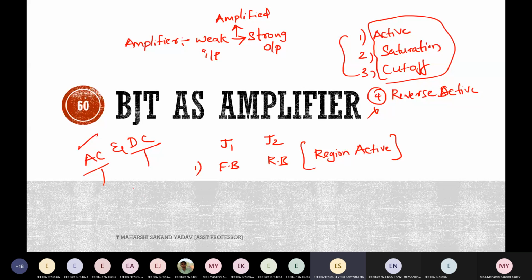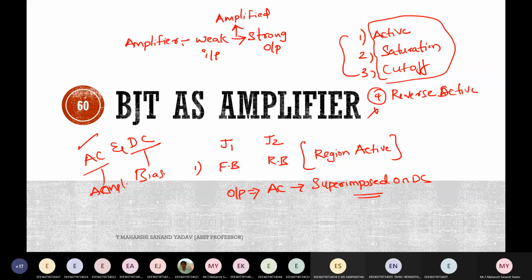DC is only used for biasing the circuit, and AC is what is amplified. So what is the output? Is the output AC superimposed on DC or DC superimposed on AC? AC is superimposed on DC.